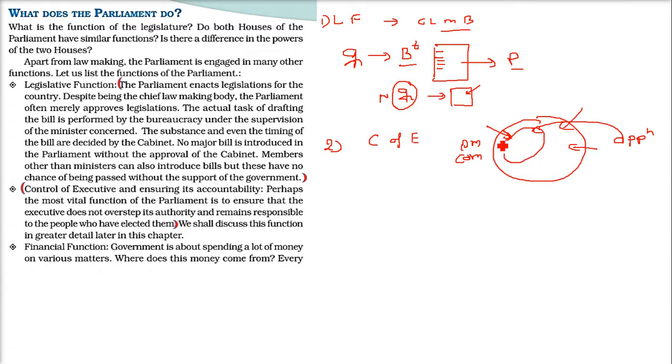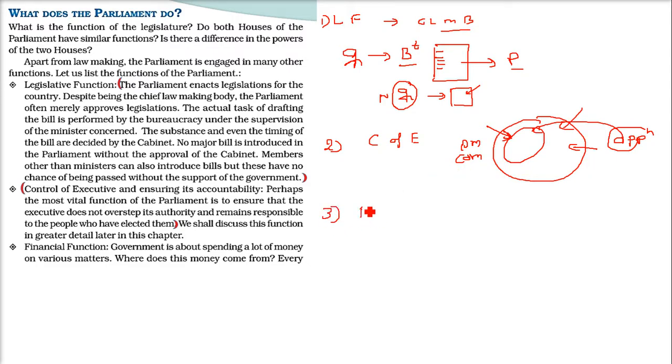Because now they want the majority party or the government not to go out of the boundary of what they should do. So even if they try something which is not good for the country or not good for the people, the opposition is there to check and balance.